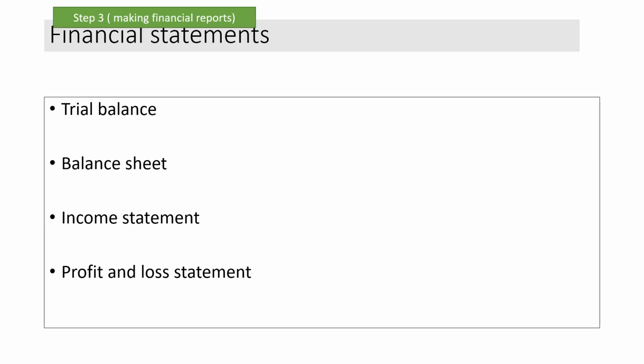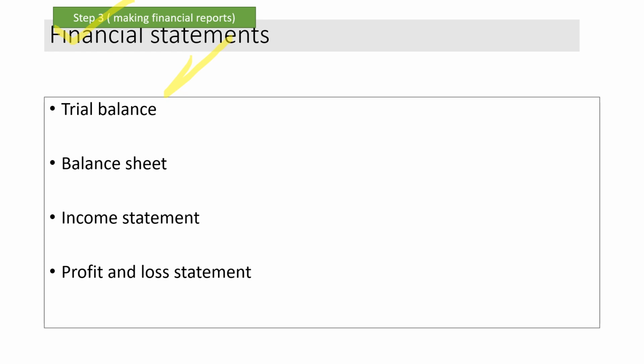Now, let us come to the third step. The third step is making the financial reports. What can come in the financial statements? We discussed the financial statements. Again I repeat, they are the statements which let you know about the financial position of the business, the liquidity position of the business, the profit and loss of the business, the sustainability of the business into the future, and also whether the company has enough assets or enough cash to meet the day-to-day obligations.